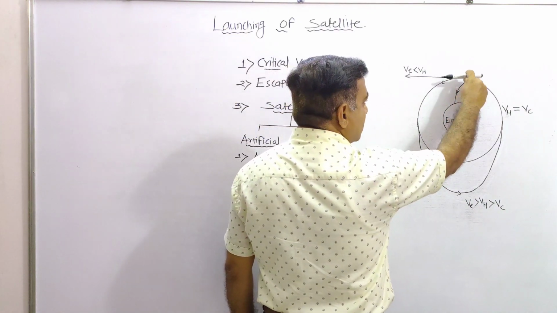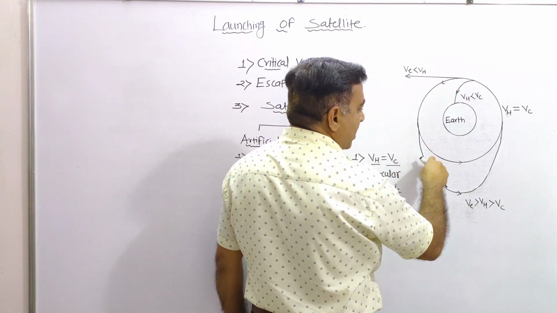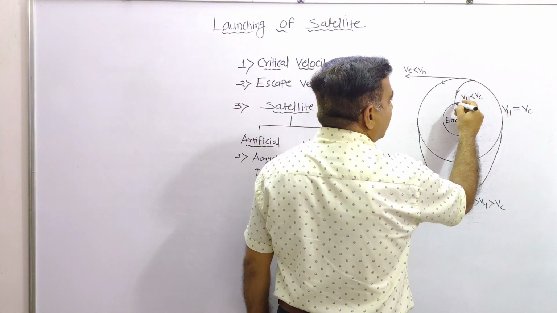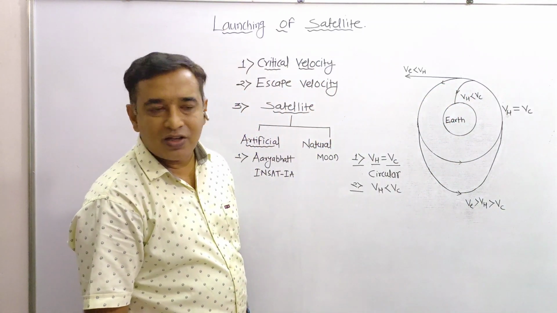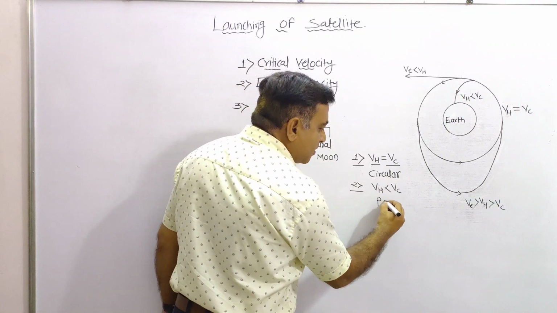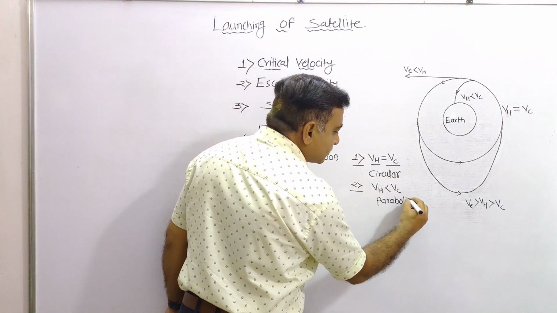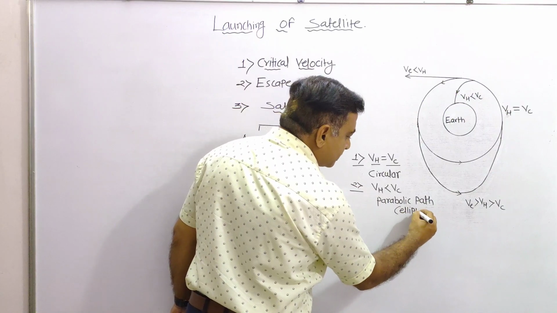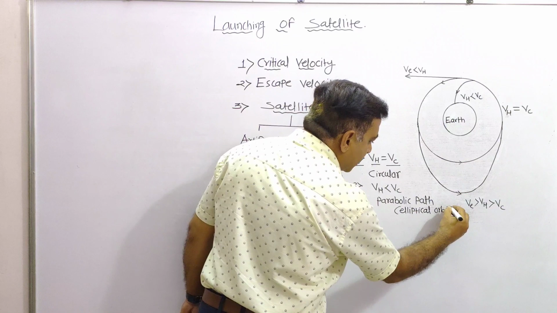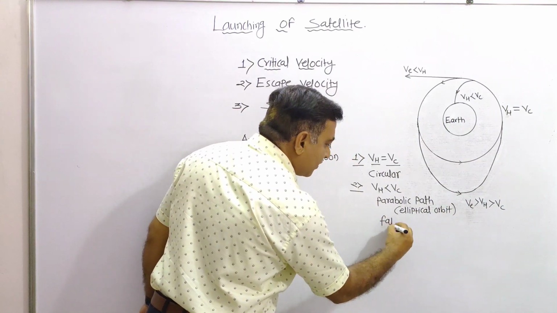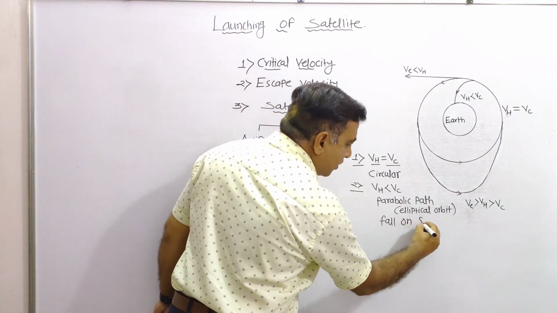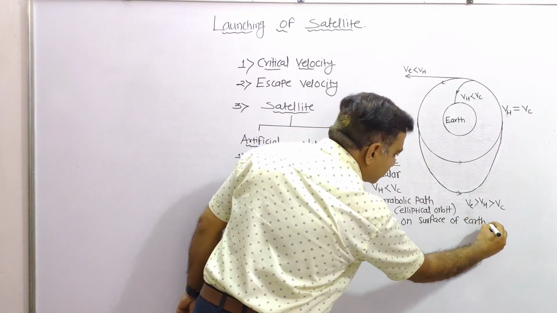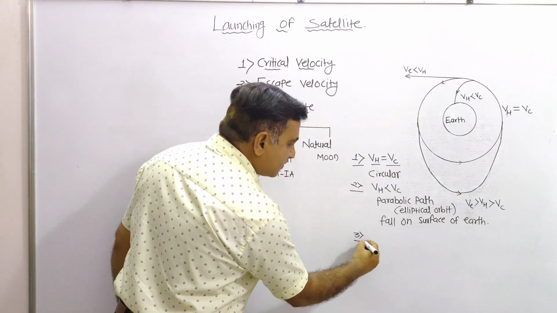As the satellite is launched and horizontal velocity is given, it will follow a parabolic path, or an elliptical orbit, and it will fall on the surface of Earth. It will fall on the surface of Earth.